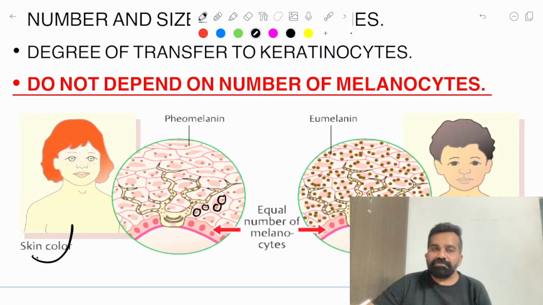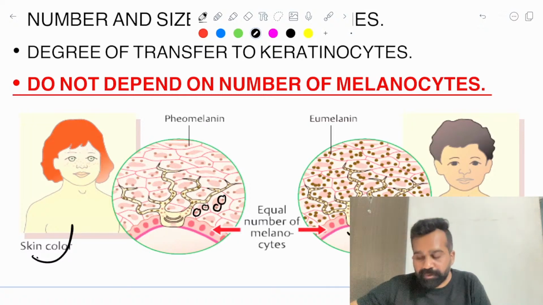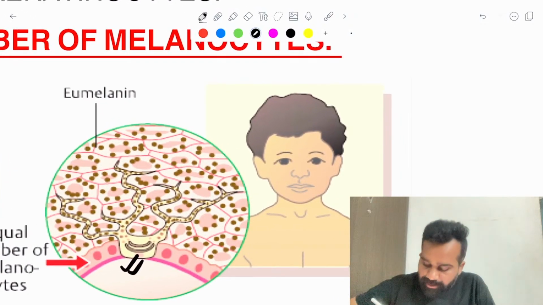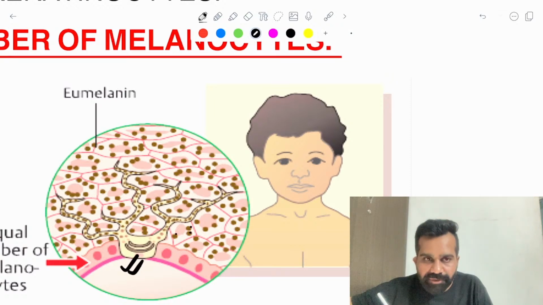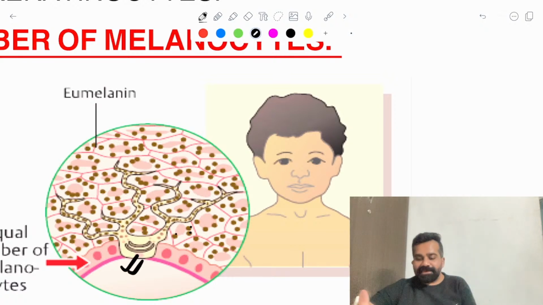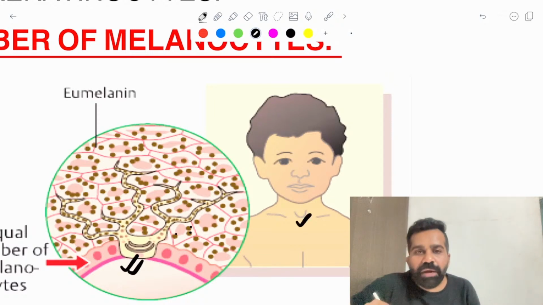Whereas in the case of this boy, the melanocyte is functioning more. As you can see, every cell is having dense melanosomes which are packaged with melanin, and the degree of transfer is also high. Because of this, this boy has more brown color skin.